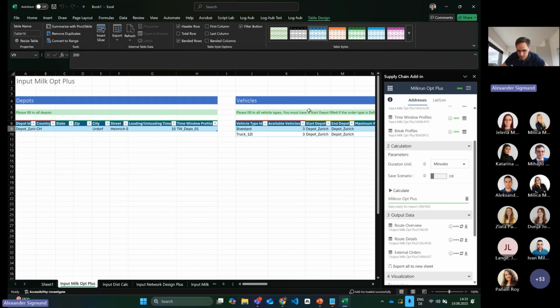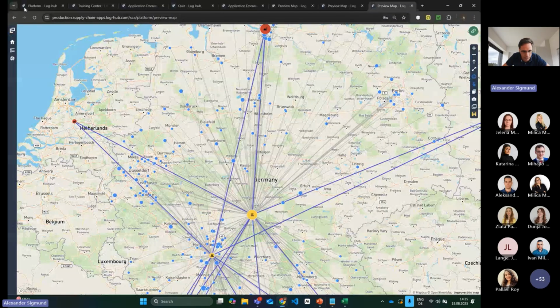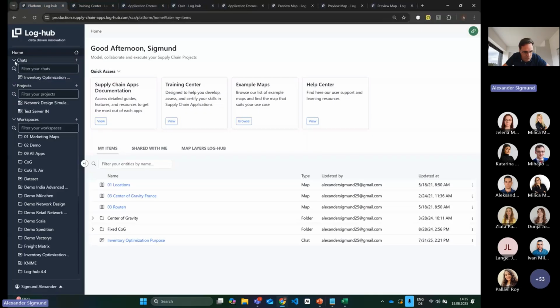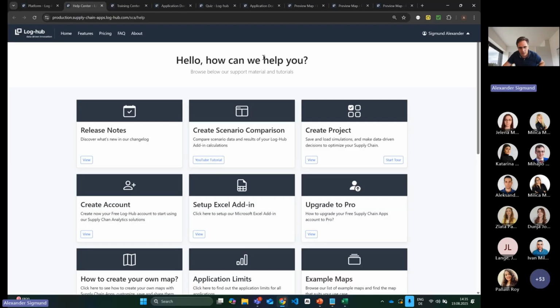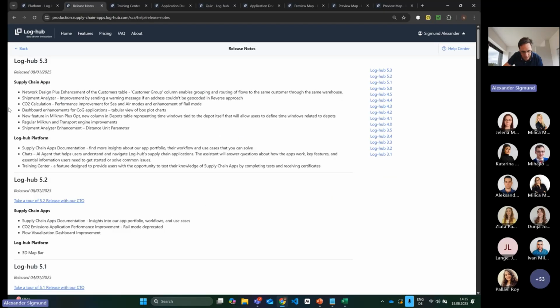Okay, good. Then let's quickly jump back. Before I jump to the CO2 emission enhancement, I wanted to show you really quick something on the platform itself. I forgot, because I mentioned we have everything in our release notes, what we adjusted. So here under the help center, when you go in the help center itself, then we have our release notes, and there you always have all the updates that were updated in this release.